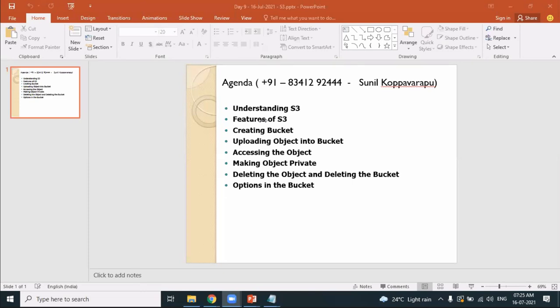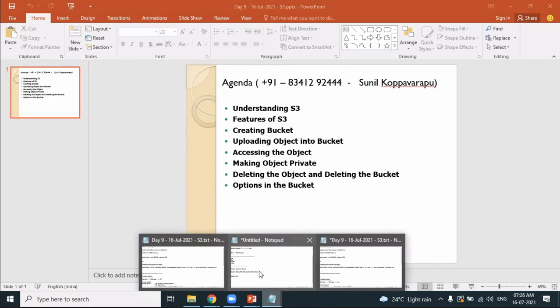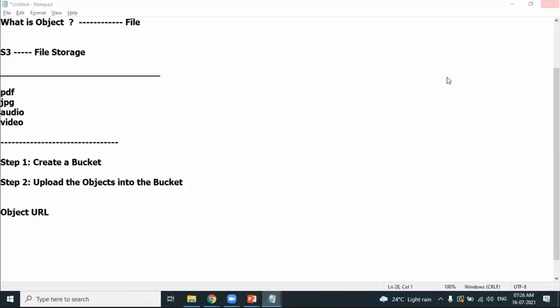I have one question. Yesterday, when you were creating the volumes, in Unix we have the mount concept, right? The same mount volume can be used by two different machines. Can the same thing be done here? Yes, that can be done by using a separate service called EFS, Elastic File Storage. One volume can be shared with multiple EC2 machines. That's a different service.